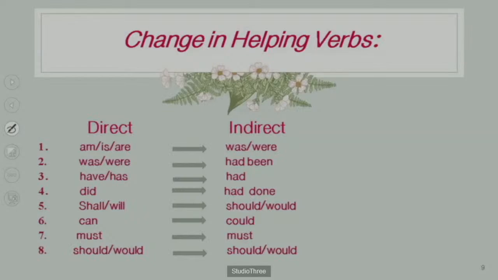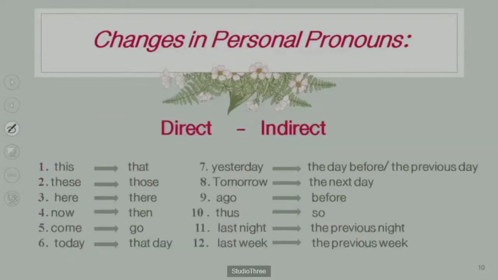Must, need, ought to will remain as they are. Then should or would will remain as it is in the indirect speech, that is should and would.